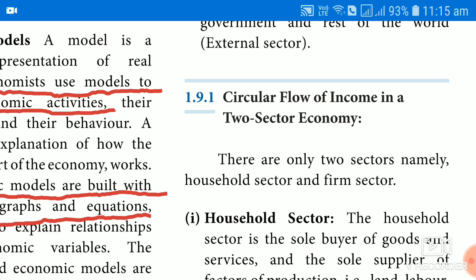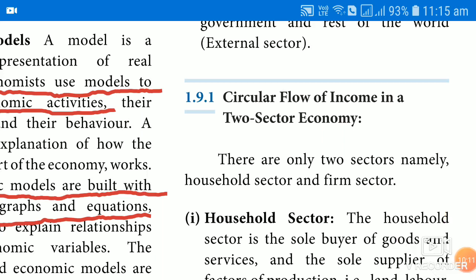How, among the four sectors, the various things like how the flow of income takes place, how the production of goods and services takes place, and how the factors of production are being used or transformed among the different sectors. So first we will see the two sector economy, or two sector circular flow of income.